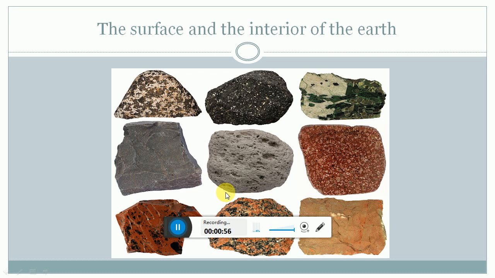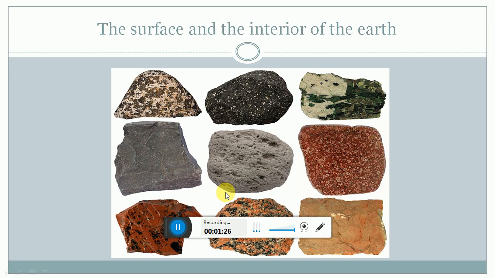So children, today we have to learn about the rocks. Here you are able to see different kinds of rocks. But before learning about the rocks, let's recapitulate whatever we learned about the earth's surface and its interior. Now the main word is the interior of earth. The main subject here is about the interior of the earth.